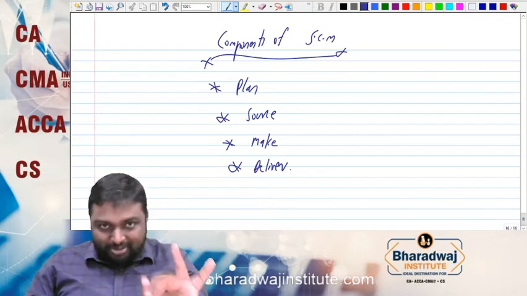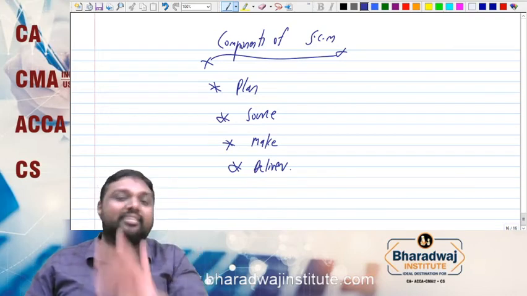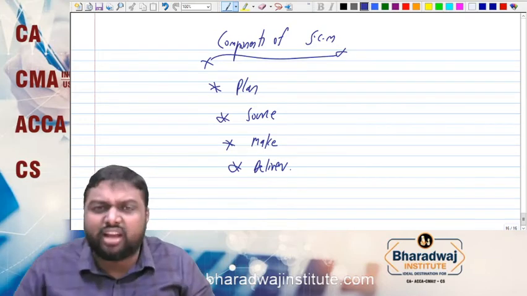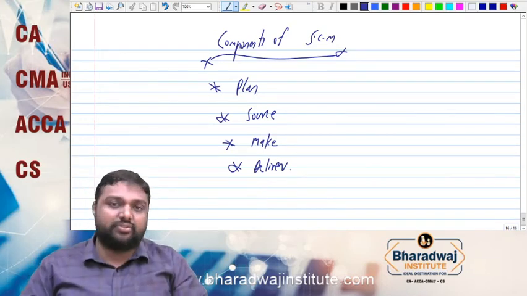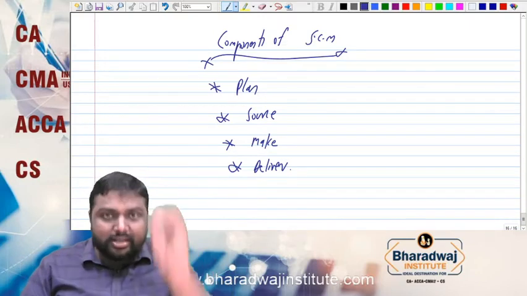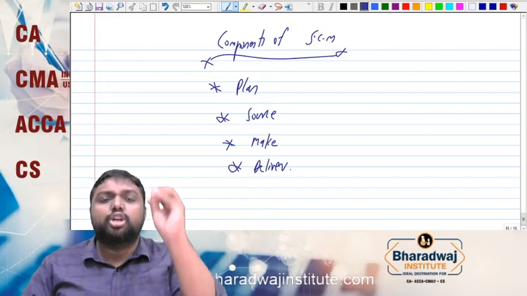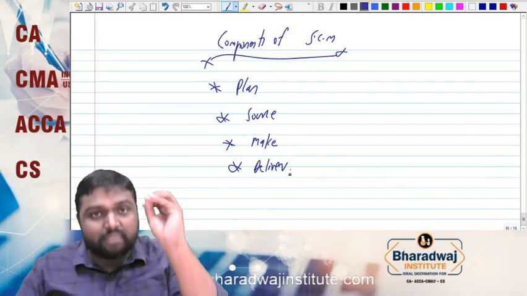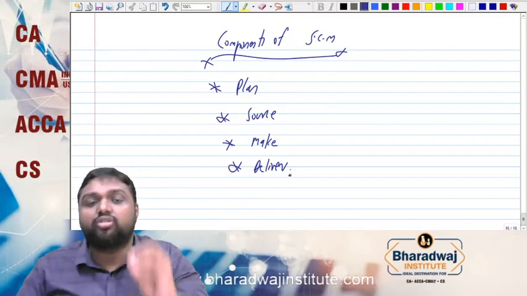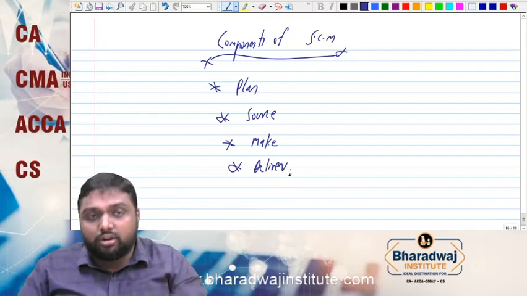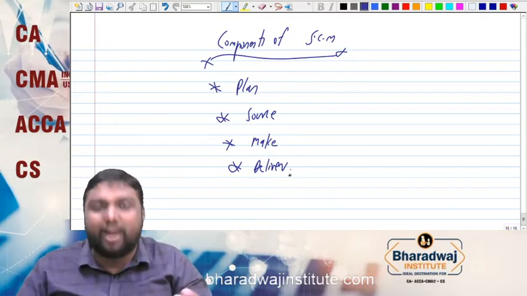Plan, source, make, deliver. Definitely, it is very difficult to keep all customers satisfied. If you want long-term growth, you want to ensure that your supply chain system should promote return also. That means if a customer is not satisfied, if you want to return the product, if there is a damage in the product, you want to claim the warranty or guarantee, whatever it is.